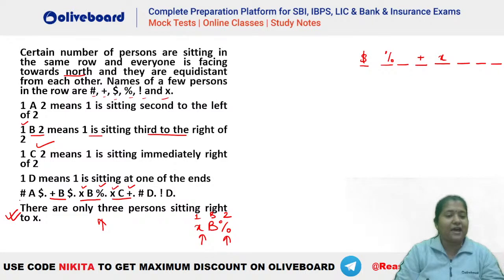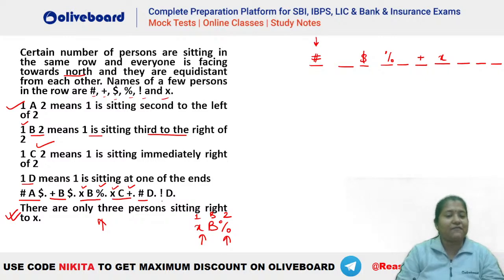Now after that we have hash A dollar. What is the meaning of hash A dollar? Sitting second to the left, that means hash has to be second to the left of dollar. So you can see this person will be your hash here. Hash is second to the left of dollar. After that, finally, we have this information, hash D, right? What is the meaning of hash D? Hash D means one of the ends. That means hash has to be at one of the ends, isn't it?